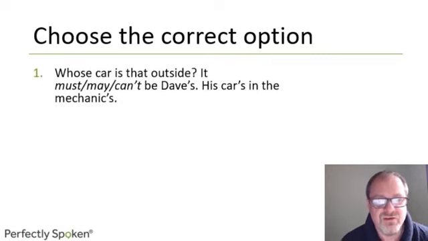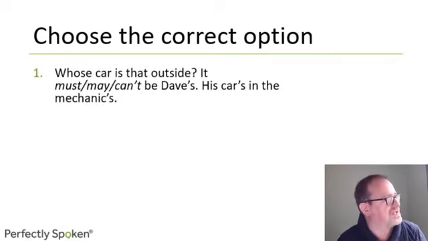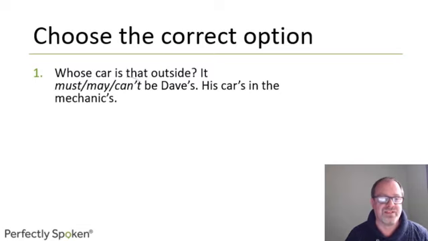First sentence then. Whose car is that outside? Okay, so you're looking out the window and you see a car parked and say, it must, it may, or it can't be Dave's. His car's in the mechanics. Well, if his car's in the mechanics, it can't be parked outside. It's not possible. So it can't be Dave's.